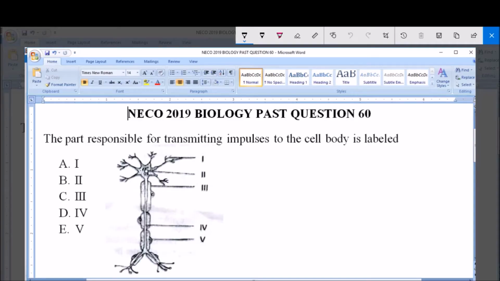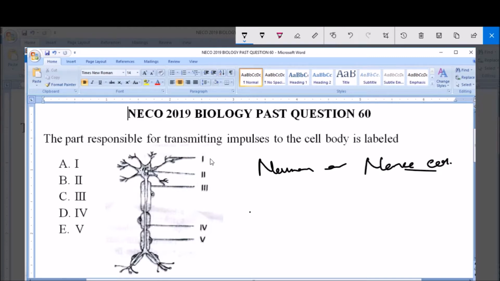I will be answering NECO 2019 Biology Past Question 60. The part responsible for transmitting impulses to the cell body is labeled A, I; B, II; C, III; D, IV; and E, V. Like we know, this diagram represents a neuron or a nerve cell, and it has several parts.